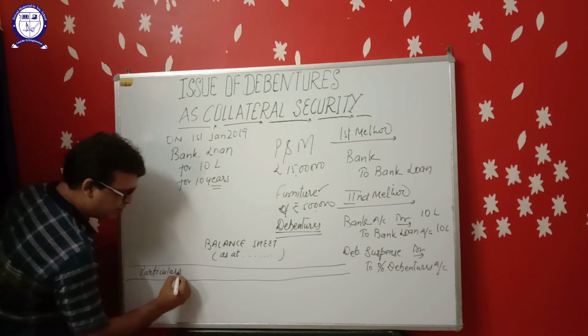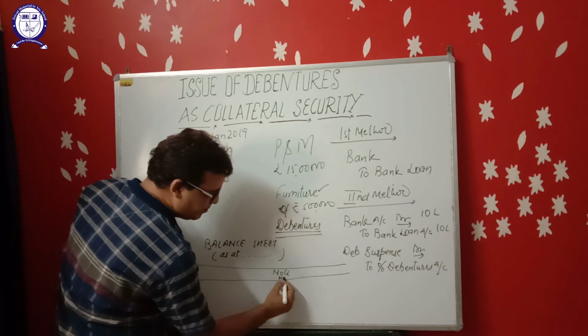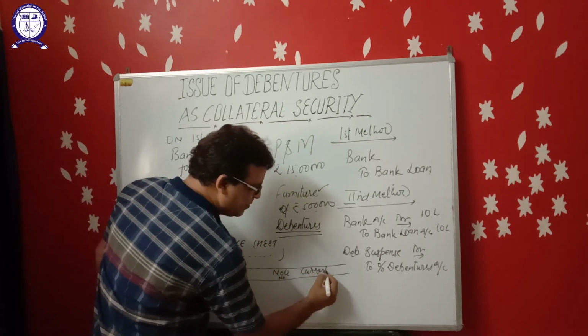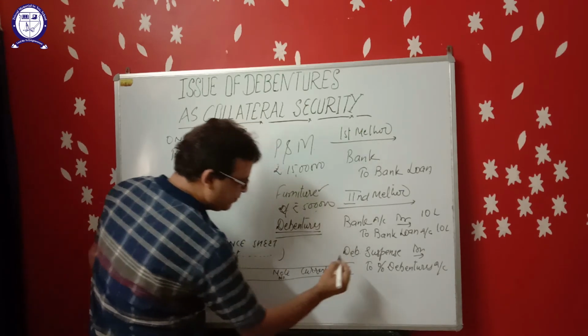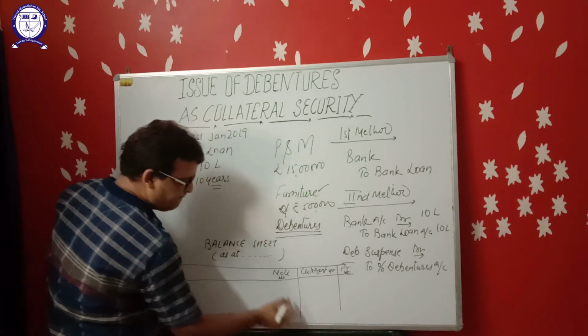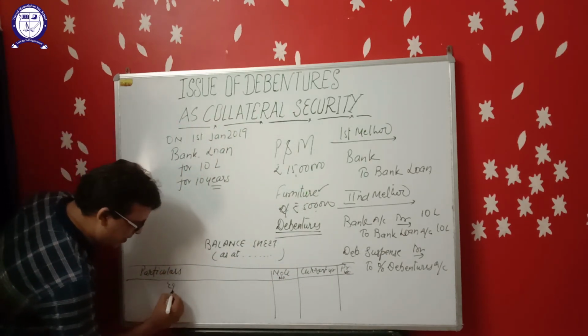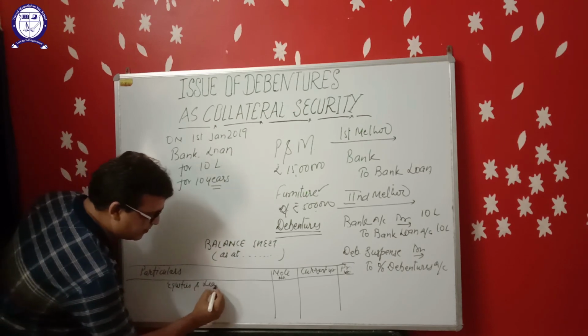Particulars, note number, current year, previous year. First of all, equities and liabilities.